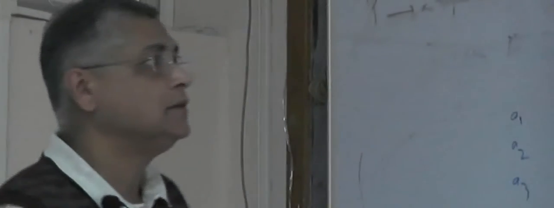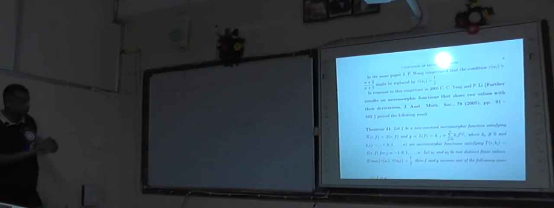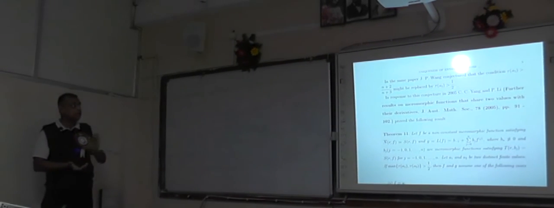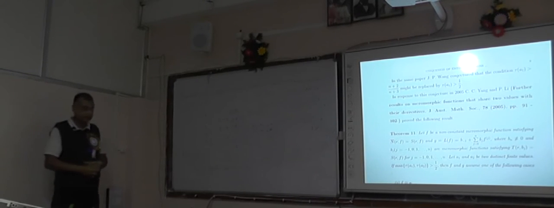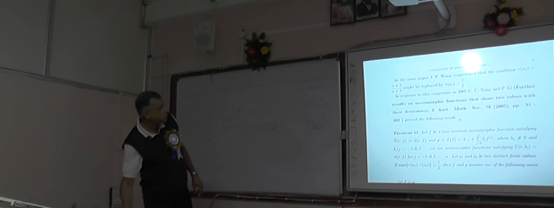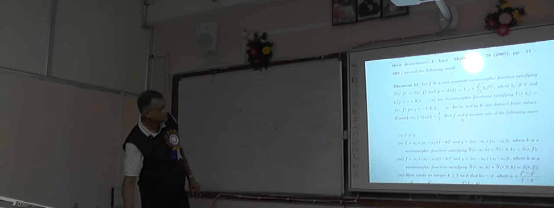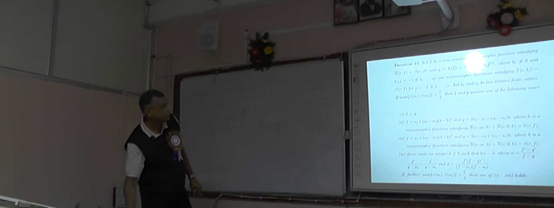In the same paper, he conjectured that probably tau a1 greater than (n plus 2) divided by (n plus 3) might be replaced by tau a1 greater than half. It was his conjecture. In 2005, again Ping, Lee and C.C. Yang worked on this conjecture and proved this result.